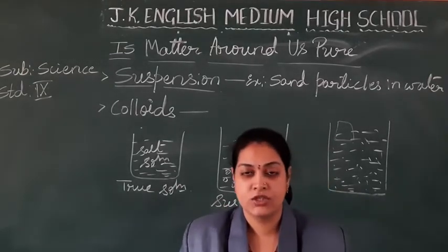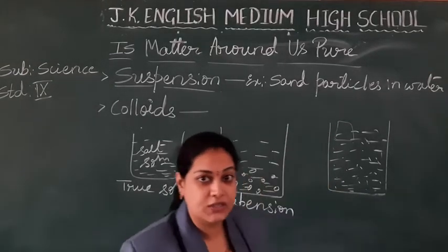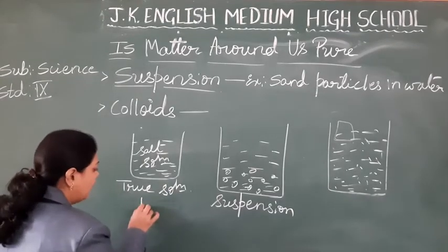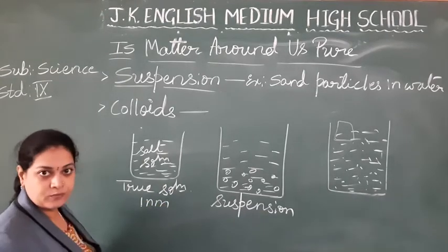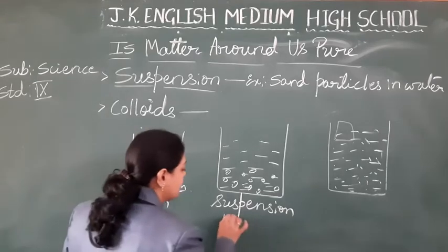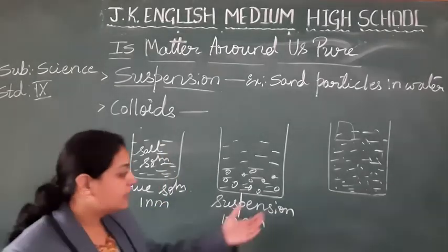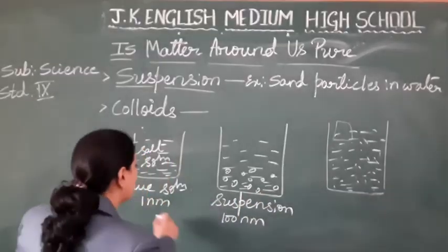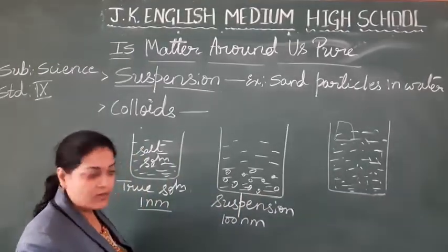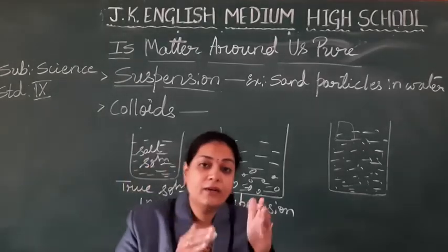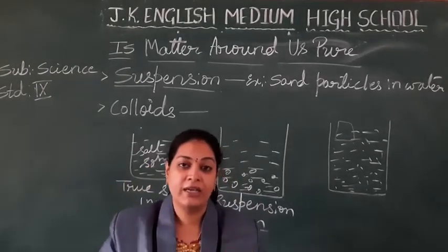Intermediate stage. See, the size of the true solutions, what we said? Less than 1 nanometer. These are quite large, nearly 100 nanometer. Here they are not 1 nanometer but not as large as 100 nanometer. Intermediate stage, in between.